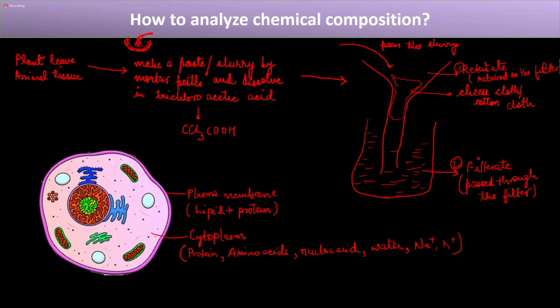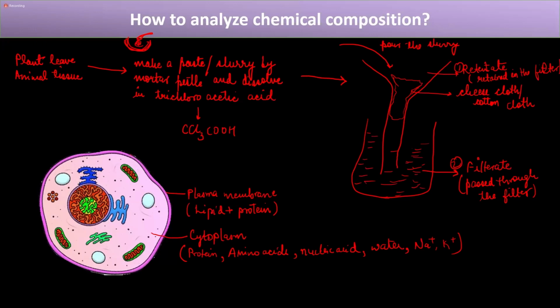And then when this slurry passes through a filter, we will obtain two portions. The first is called the retentate, which is retained in the filter, and the second is called the filtrate, which passes through the filter. Now the question is, what will be retained in the filter and what will pass? Based on this, we will have two pools.